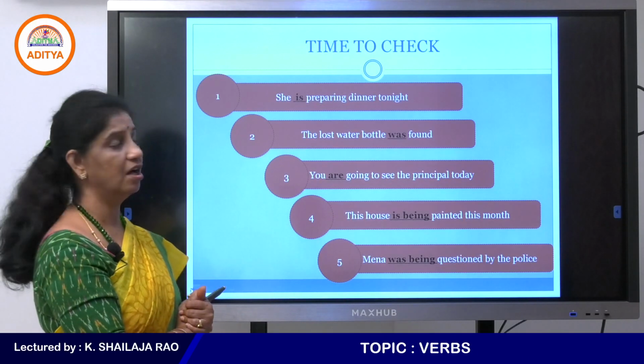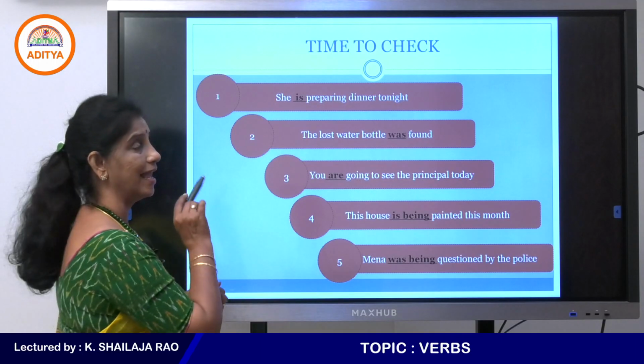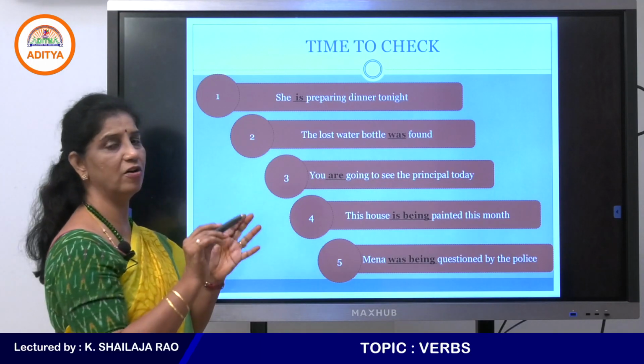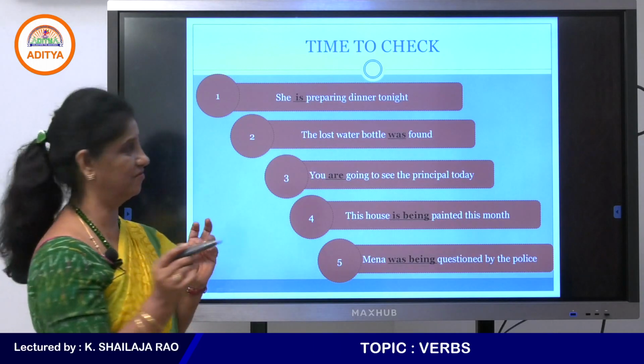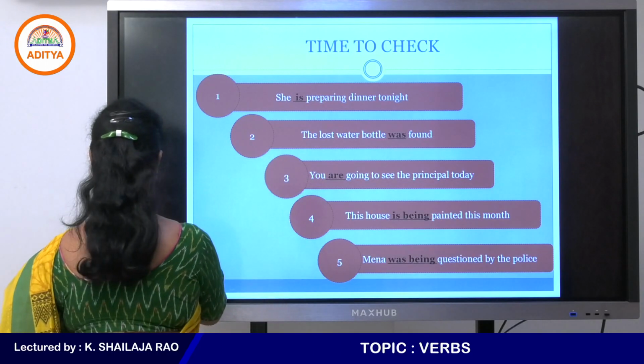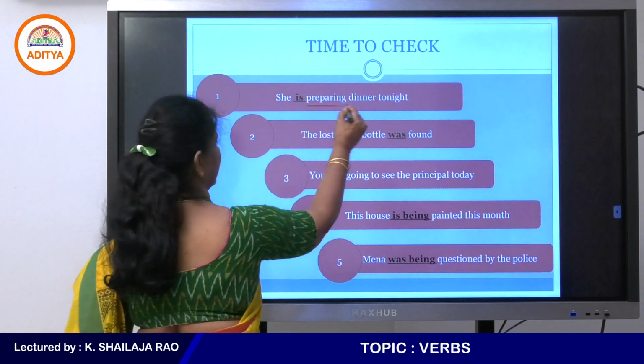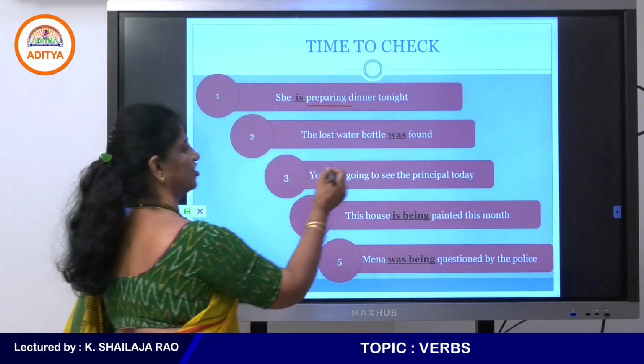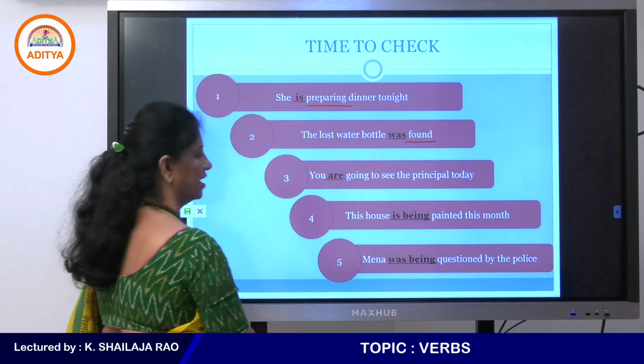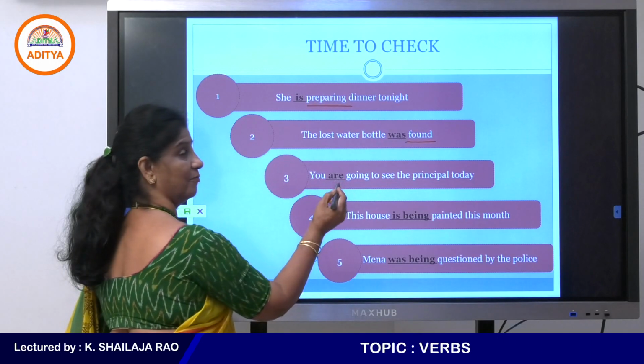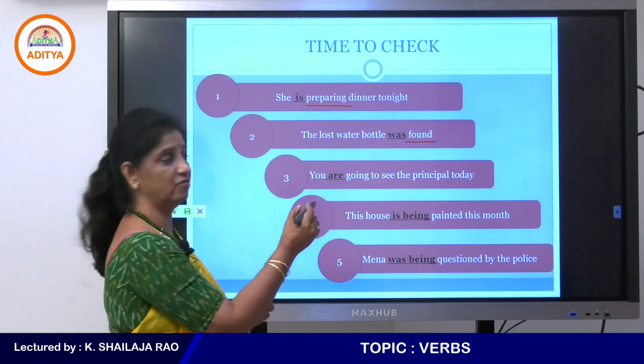The helping verbs come before most action verbs. See here, the actual verb is preparing. Here, the actual verb is found. The actual verb, the main verb, is going.